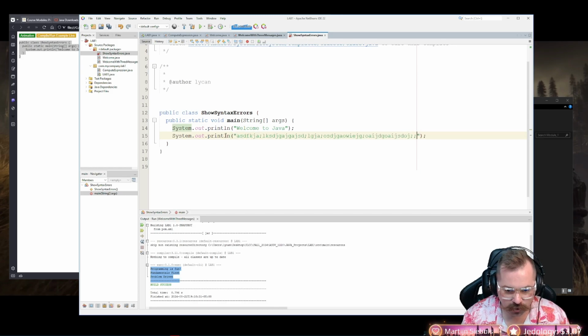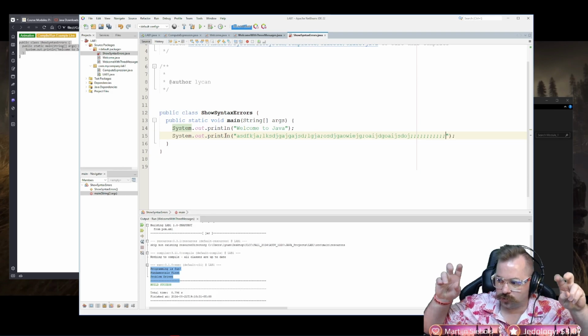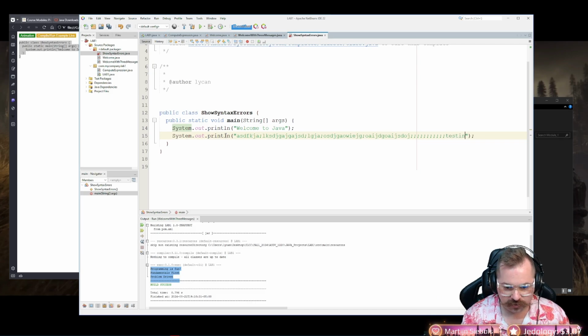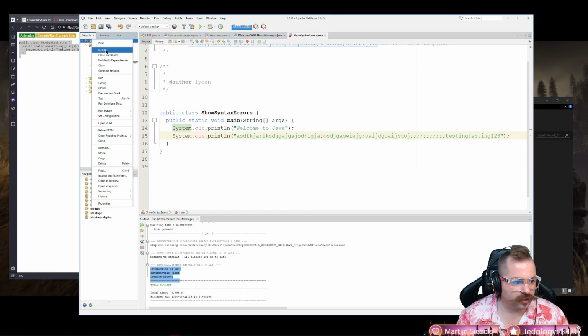Notice I can put as many semicolons as I want in here. It doesn't matter. It doesn't affect the thing. All that matters is that it's inside of two sets of quotation marks. One in the beginning, one at the end. Okay? Testing, testing, 1, 2, 3. Right? So now we're done with that. Right click, clean and build.